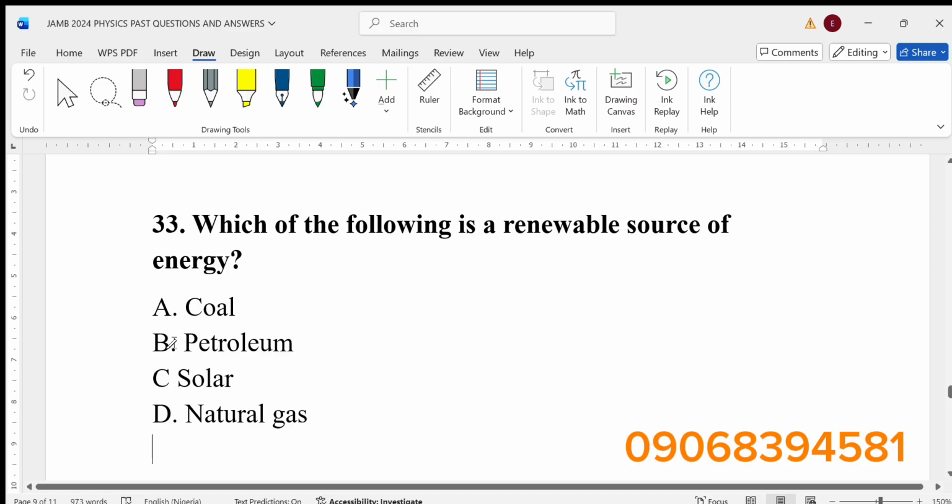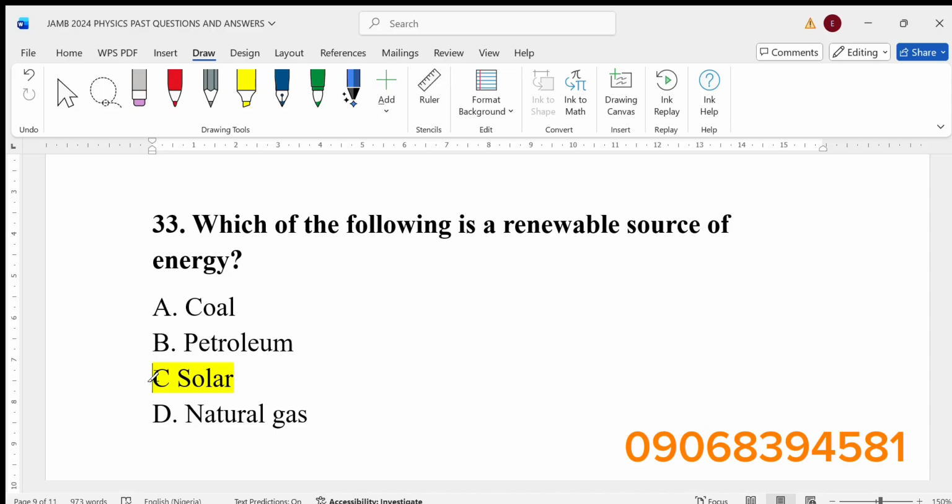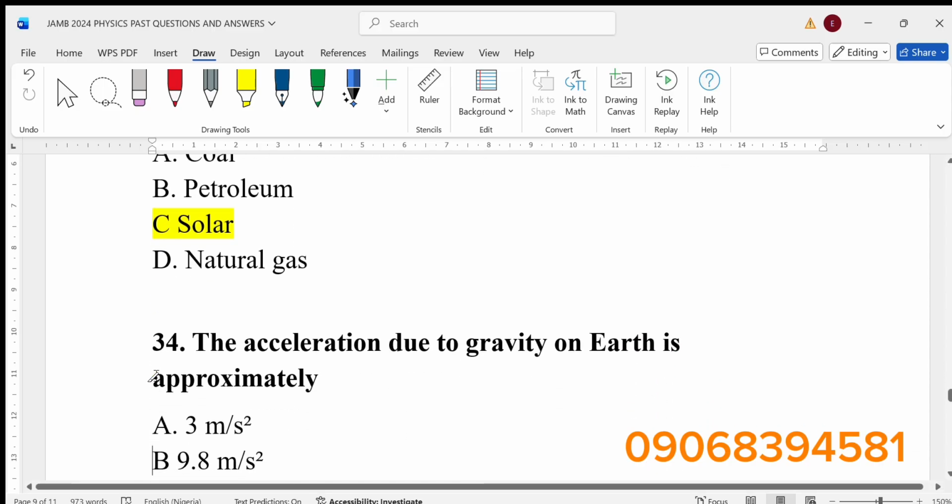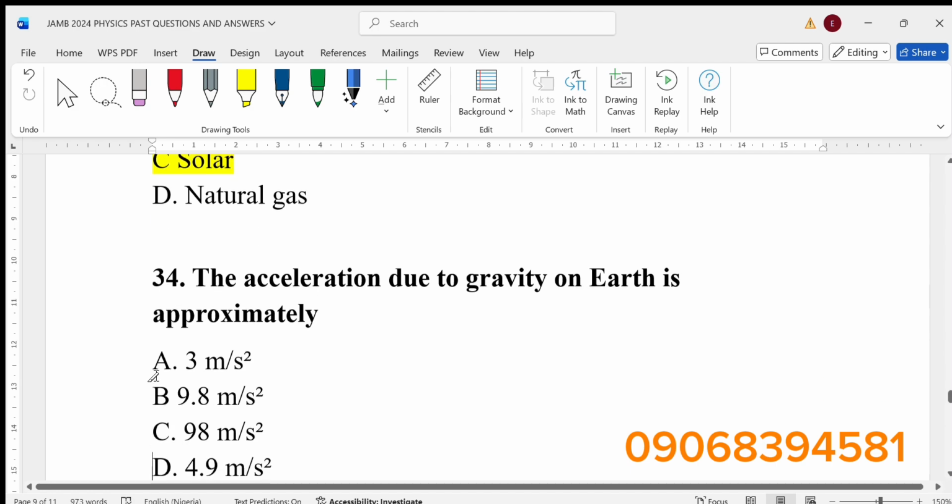Number 33. Which of the following is a renewable source of energy? A, coal. B, petroleum. C, solar. D, natural gas. The answer is solar. A renewable source of energy is a natural source of energy that is replenished faster than it is used. Alright, solar is the answer. The sun, you cannot hear that the sun has finished.